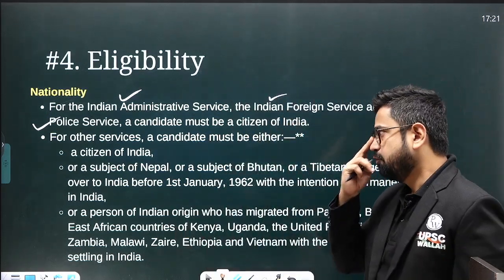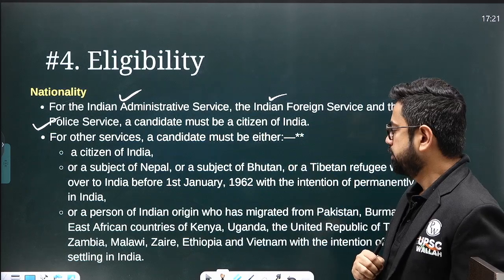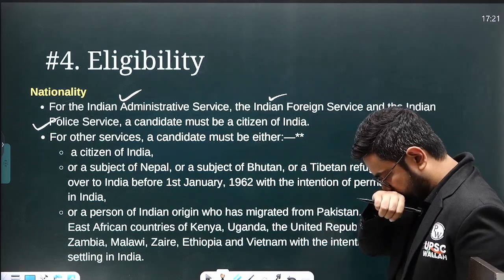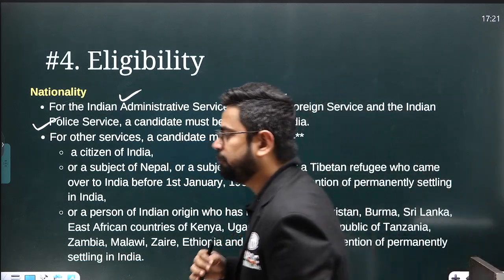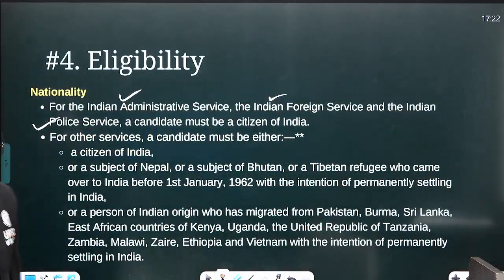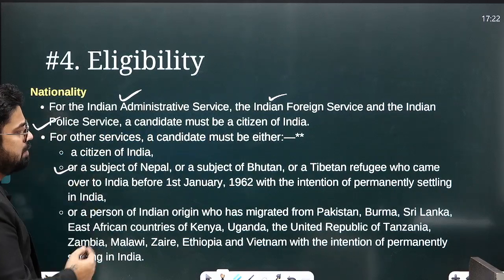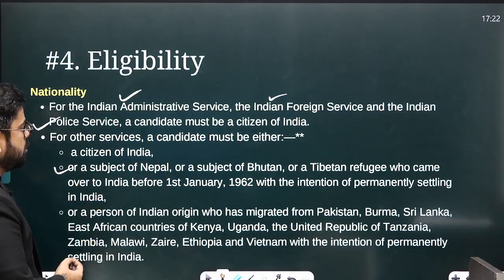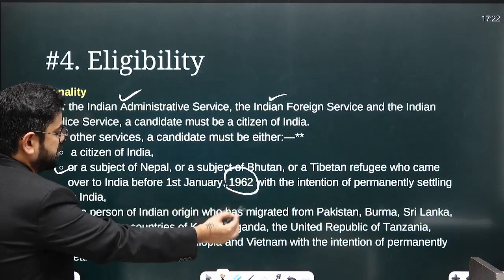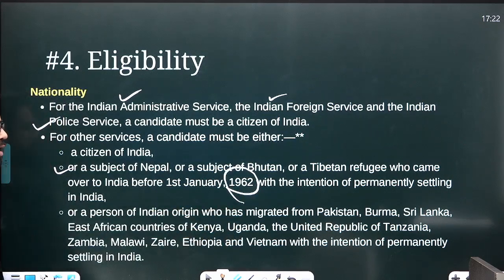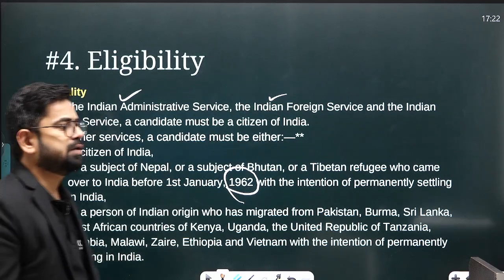But for other services, a citizen of India or somebody who is a subject of Nepal, Bhutan, Tibet, etc., who came to India before 1962, can also apply. Similarly, somebody who is of Indian origin but has migrated from other countries like Pakistan, Burma, etc., with the intention of settling in India, and has settled in India.